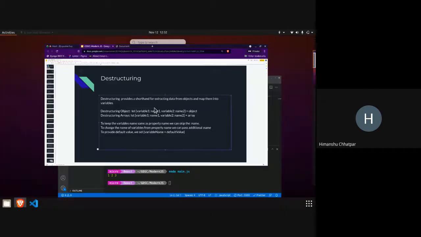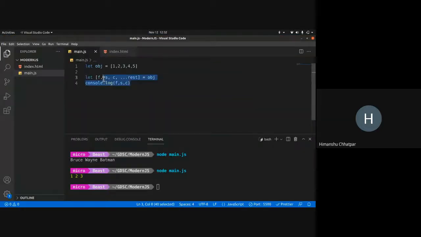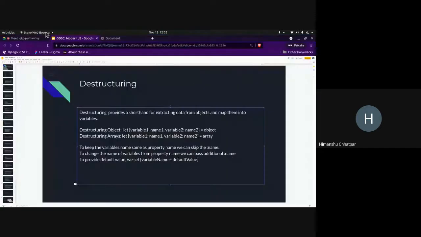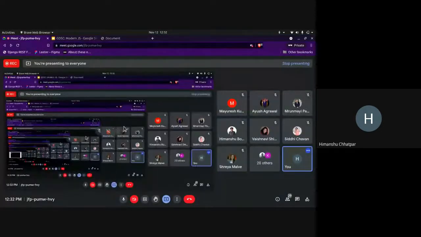So I think this is more than enough for the destructuring part. We'll get to spread and rest. Any doubt in destructuring? For arrays, we use square brackets, and for objects, we use curly braces. That's the only difference.